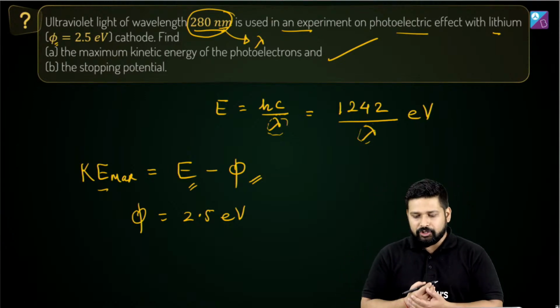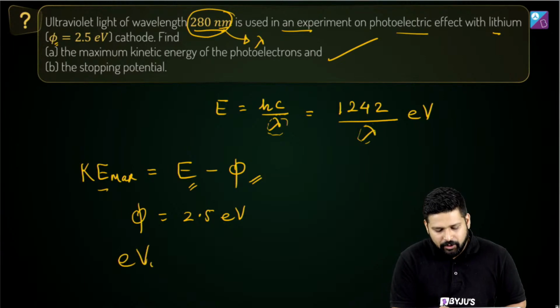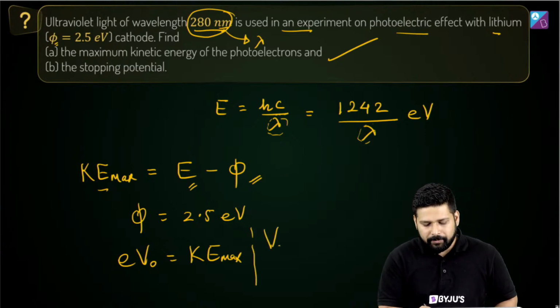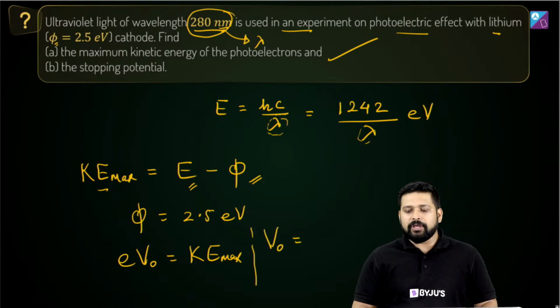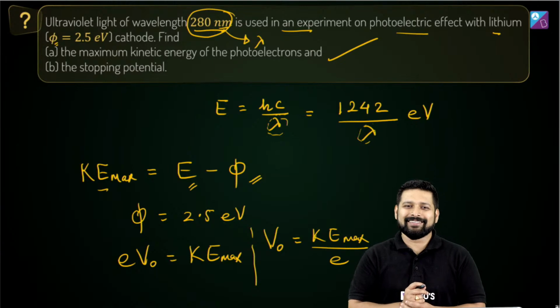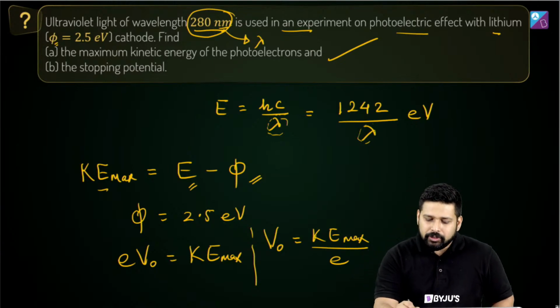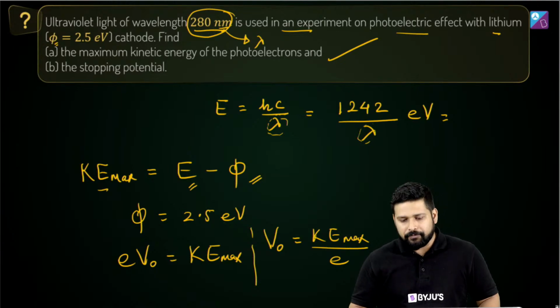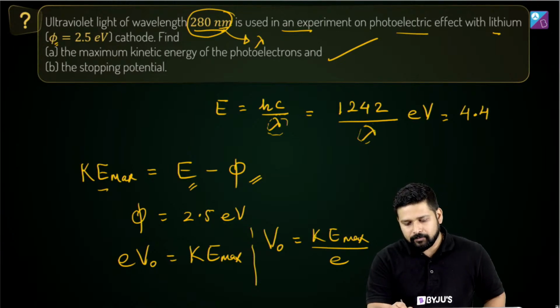Next, stopping potential. As we know, E V0 is equal to K max, which means if I want to know the value of stopping potential, V0 is going to be equal to K max by E. Substituting the value of lambda, this is going to give you 4.4 electron volts, I think.